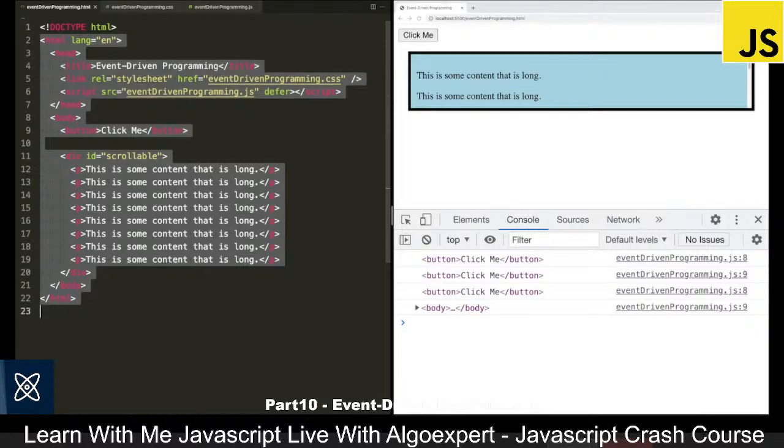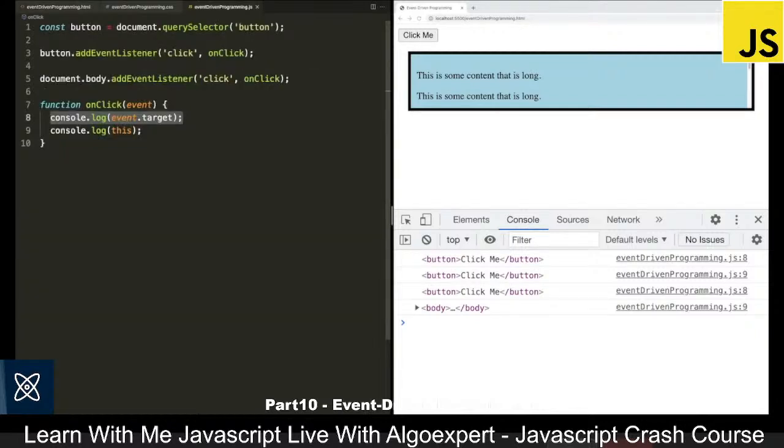By default, in the capturing phase, no event listeners are actually going to be called. The first event listener will be in the target phase. That is why we logged out the button the first time. But then in the bubbling phase, when we move back up the DOM, we also call the events on all of the elements we see. So in the case of this JavaScript file, we called the event on document.body during the bubbling phase. So when we moved back up the DOM, we ended up calling the onClick with this bound to the body.